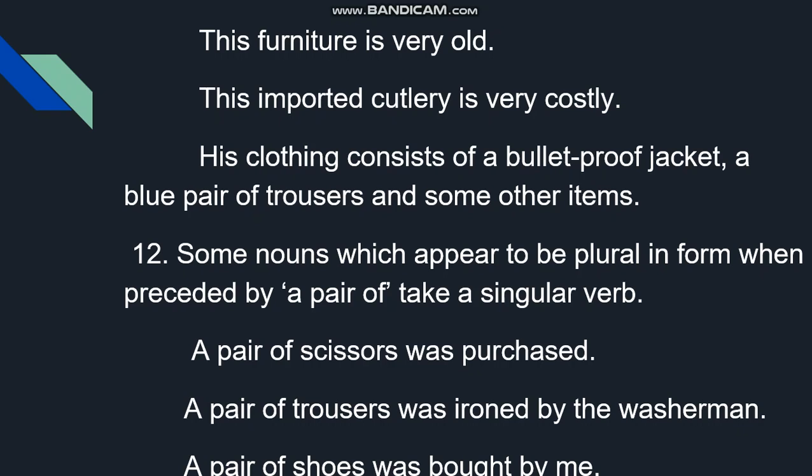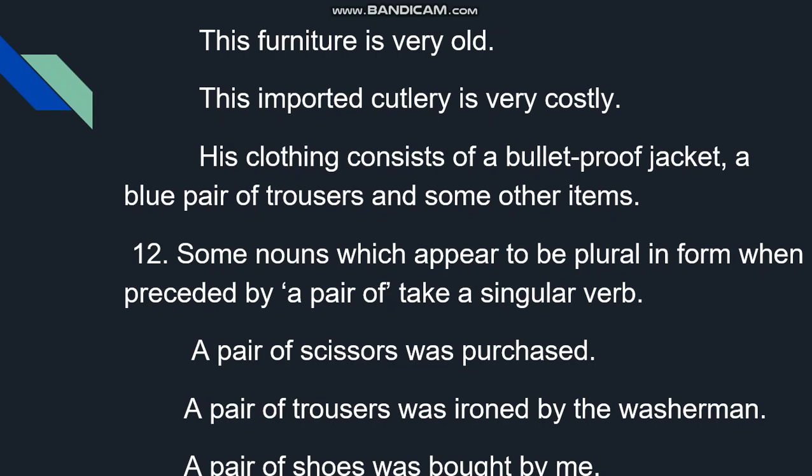Next point: some nouns which appear to be plural in form, when preceded by a pair of, take a singular verb. Some nouns appear to be plural. It seems as if the noun is plural in form, but when preceded by a pair of, it takes a singular verb.